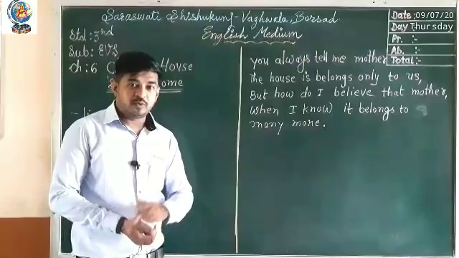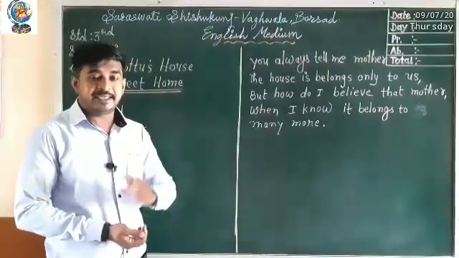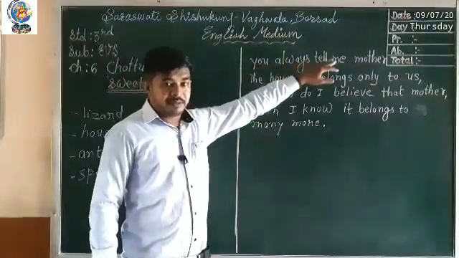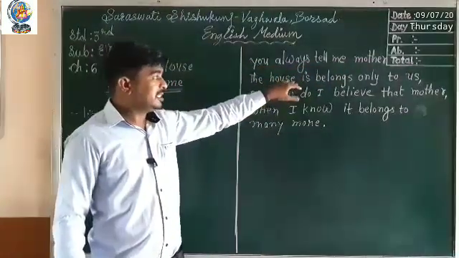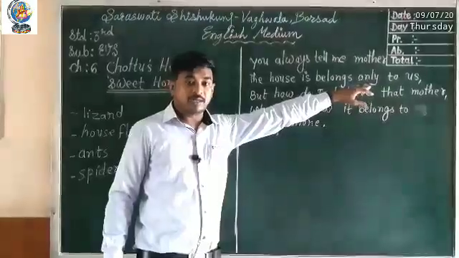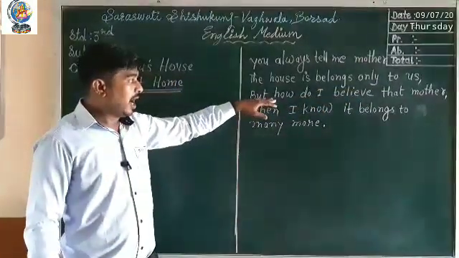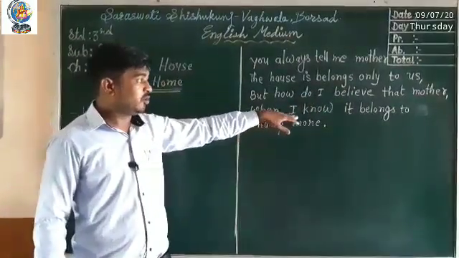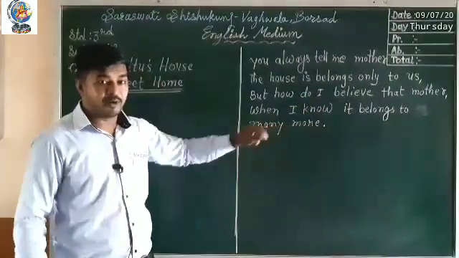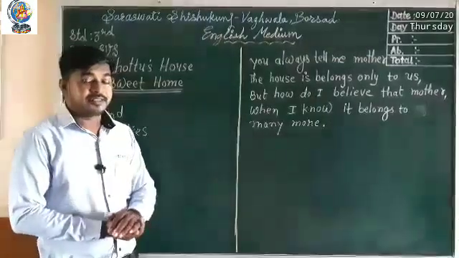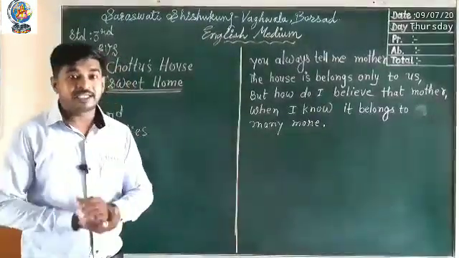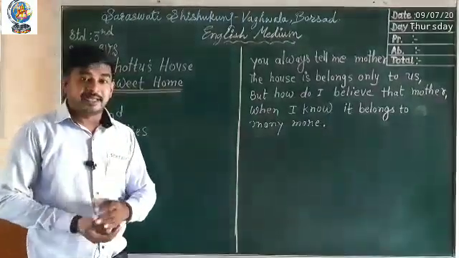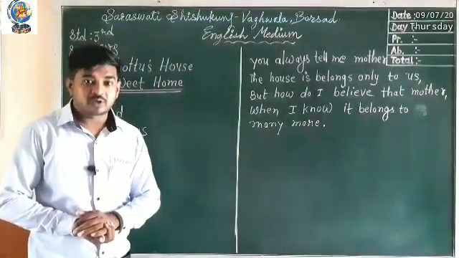Here Chotu is one boy. He is telling his mother, "You always tell me, mother, the house belongs only to us, but how do I believe that, mother, when I know it belongs to many more?" Here, that boy is telling his mother, Mother, you always tell me that this house belongs to us.